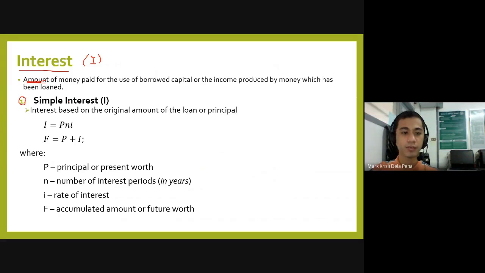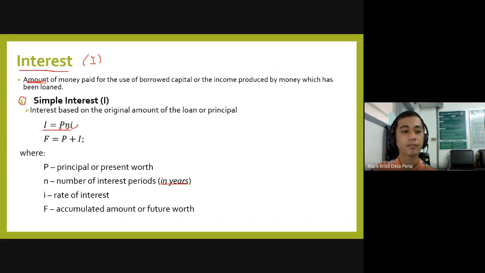Now the formula for that one is I, or the interest, is equal to the principal amount, or we can say the borrowed amount, or the present worth of that amount, multiplied by n, which shall be expressed in years. If the given is days, then we have to convert it to years. If the given in the problem is expressed in months, we have to convert it into years. So remember that n shall be in terms of years.